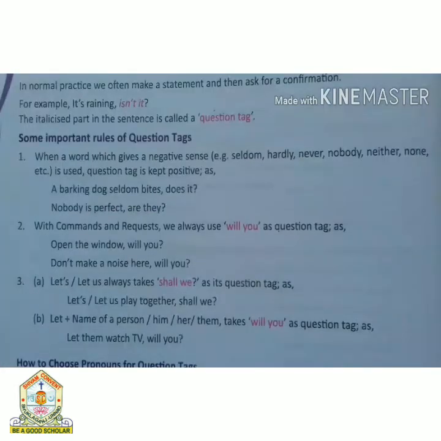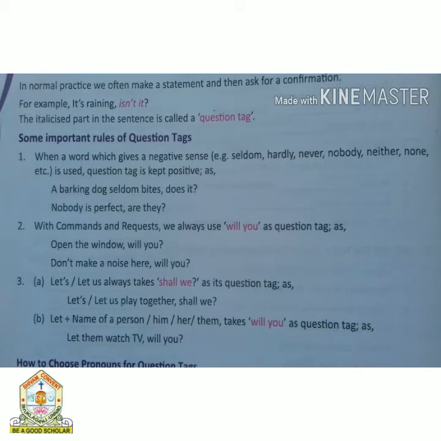Rule number 3. Let's or let us, both are the same thing. It always takes shall we as a question tag. For example, let's play together, shall we? The sentence starts with let's or let us, so we used shall we as a question tag.